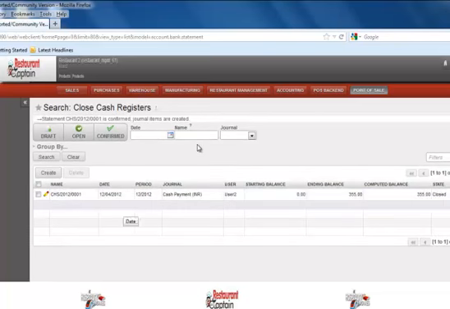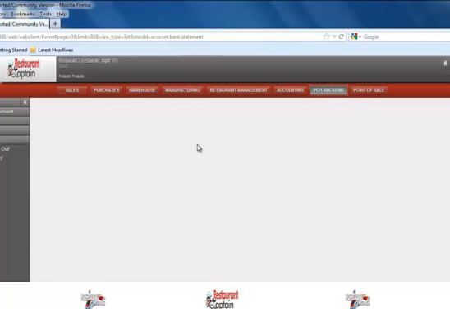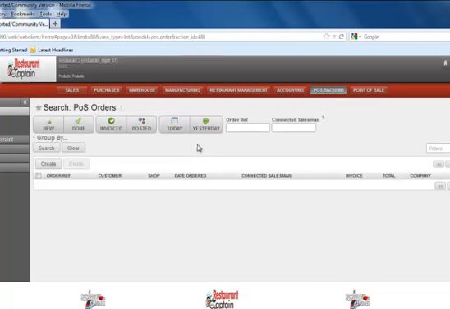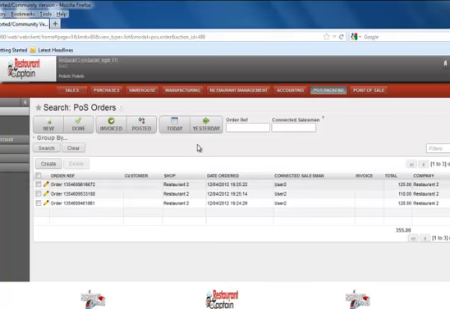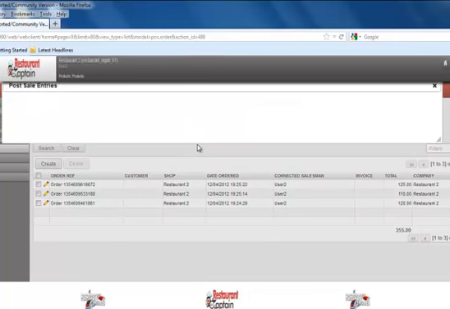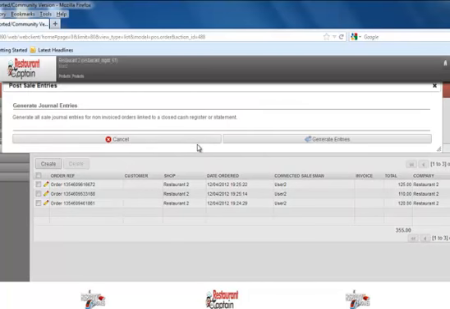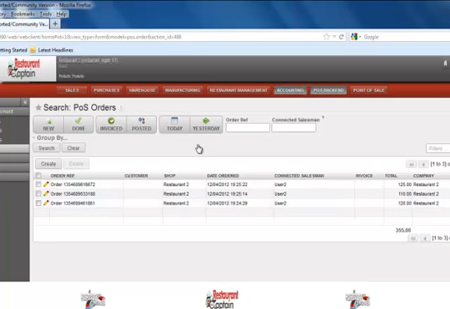This is now closed. In the POS backend, you can have a list of POS orders created through the point of sale screen. You can see a list of orders. Just now we have created 3 orders and all are in paid state. Similarly, you can post your sale entries in the accounts module through this particular menu. You just need to click on generate entries. This will create journal entries in the accounting module.